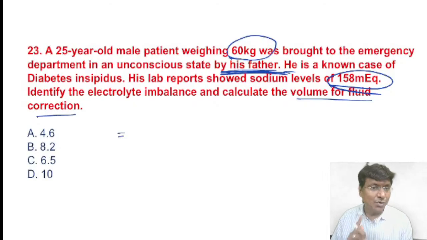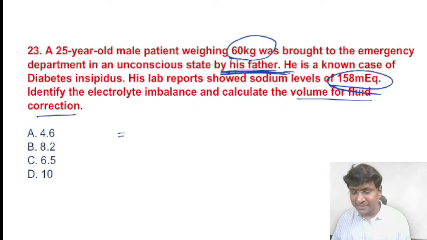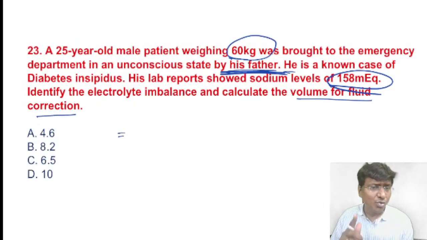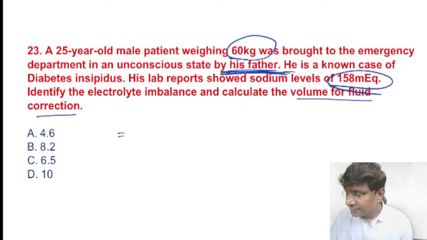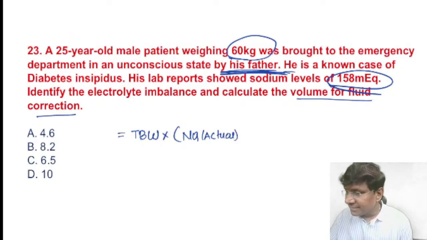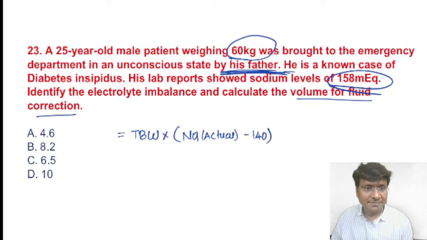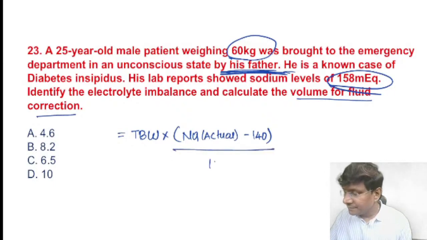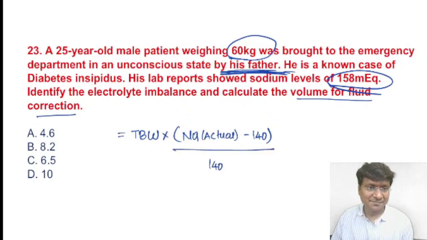The formula for volume of the fluid correction is total body water multiplied by the actual sodium of the patient minus 140, divided by 140.